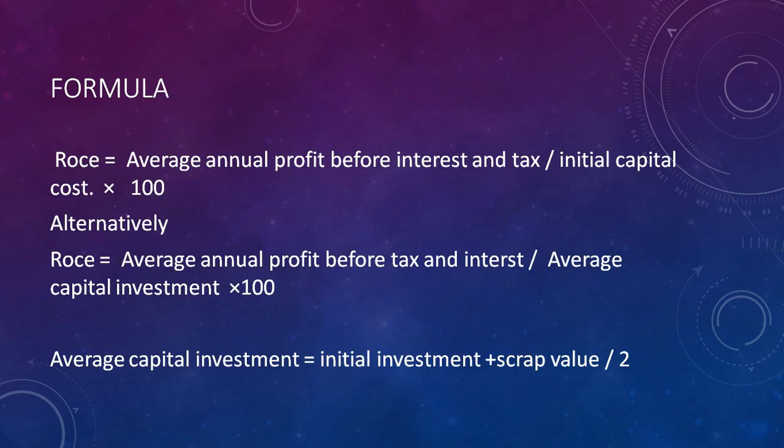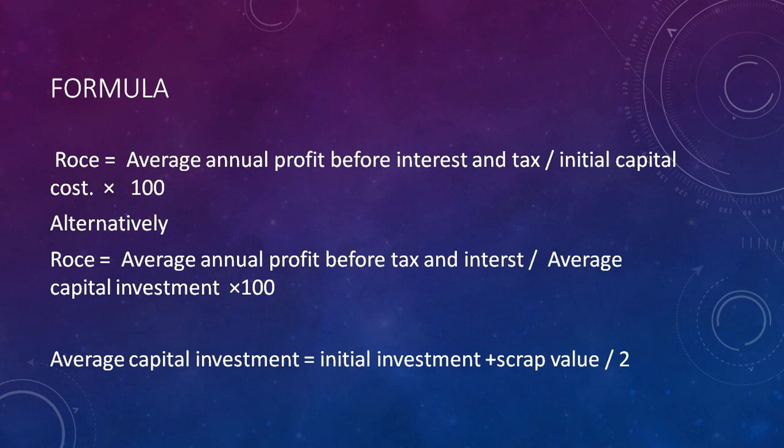So let's see the formula to calculate ROCE. The formula for ROCE is average annual profit before interest and tax divided by initial capital cost, into 100. Alternatively, ROCE equals average annual profit before interest and tax divided by average capital investment, into 100. Now, how do we calculate average capital investment? Average capital investment is the initial investment plus the scrap value, divided by 2.